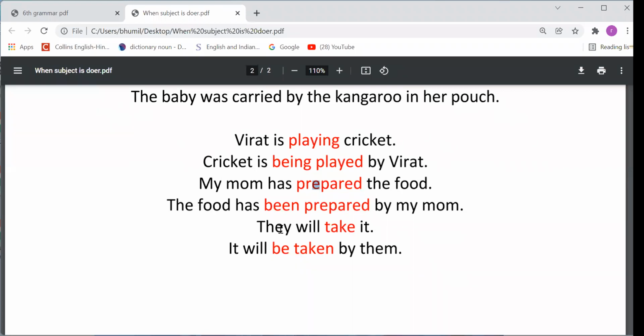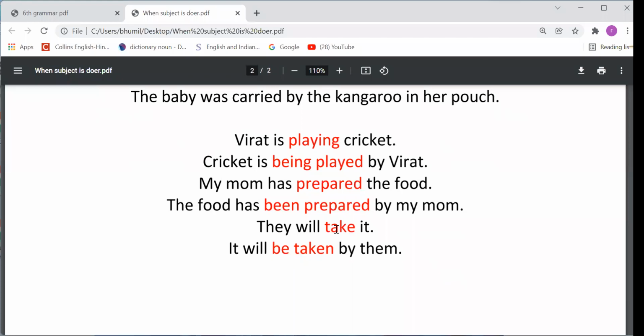Next: They will take it. They will be converted into them, meaning it will become the object of the preposition by, right? And it will become the subject, right? So for tense, there is no need to change, so it will remain the same. And after will, we know that we need to use the root form.